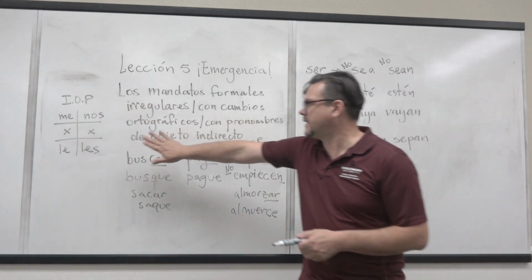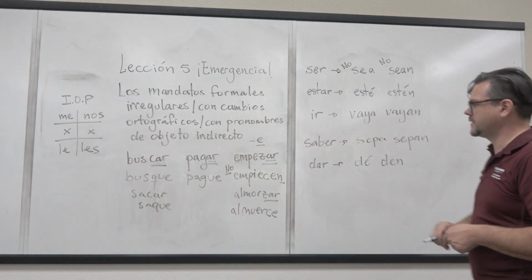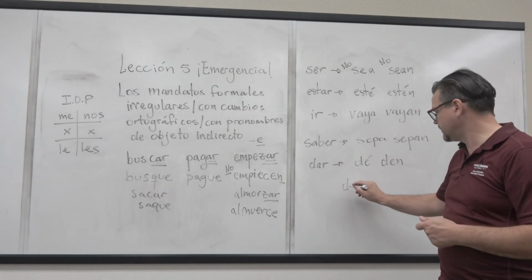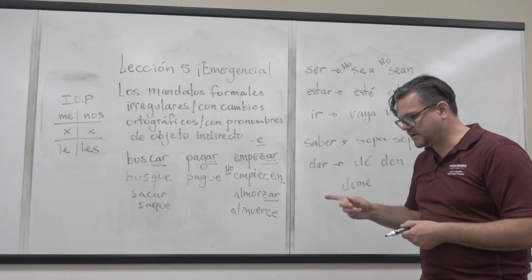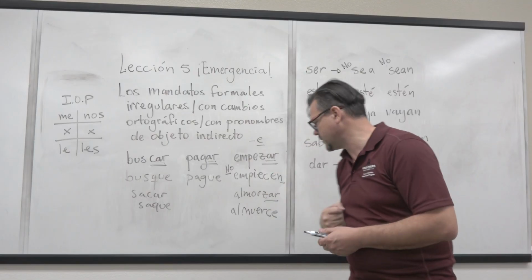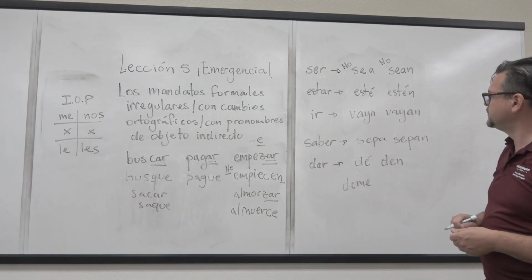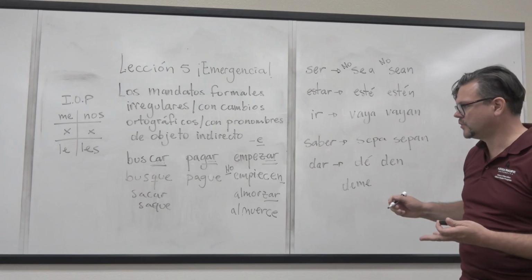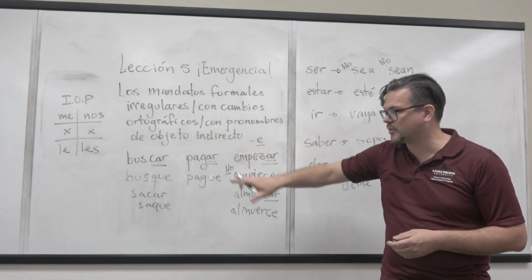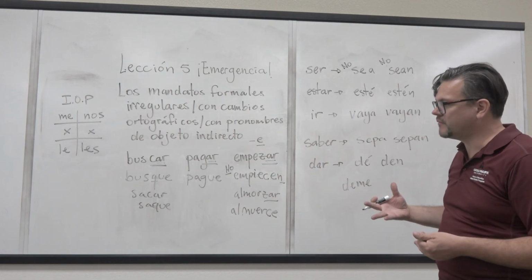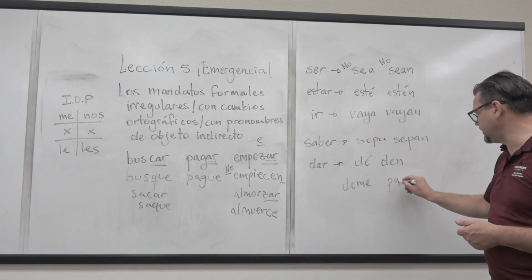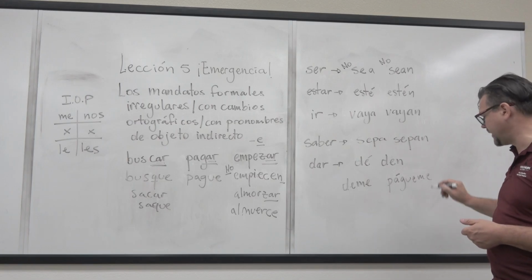Now, when we want to add these indirect object pronouns to the verbs, they're not going to work on all of them. Por ejemplo, give me: deme. Deme su brazo. Deme su brazo. We can say, por ejemplo, something like págueme.